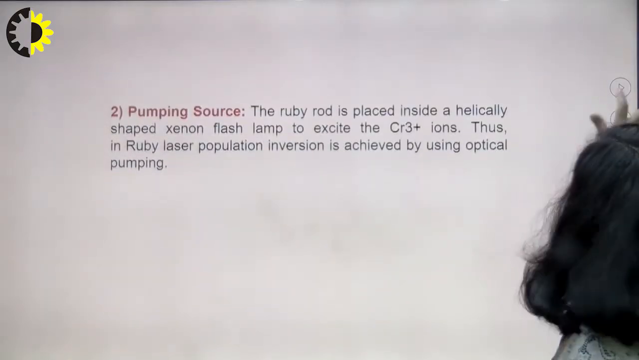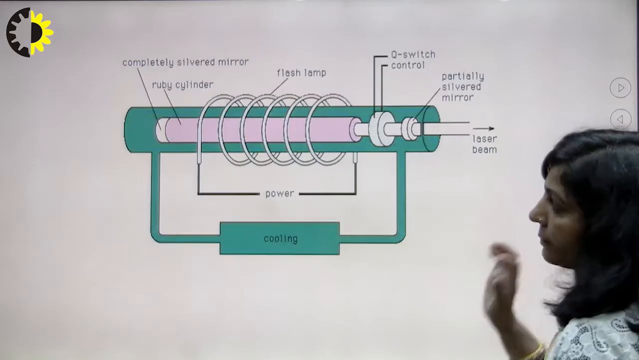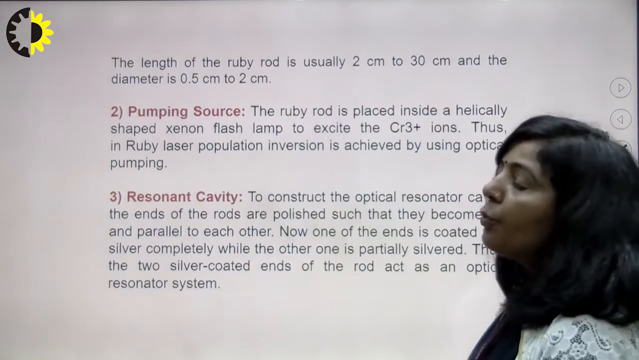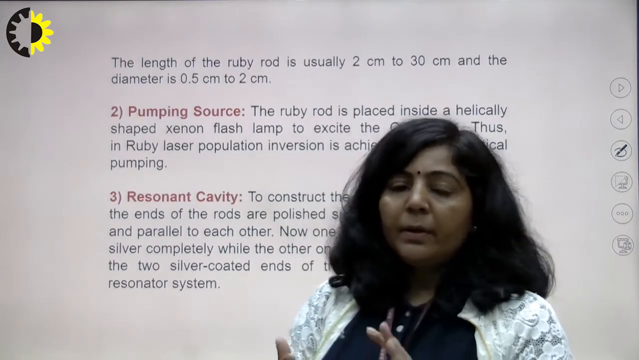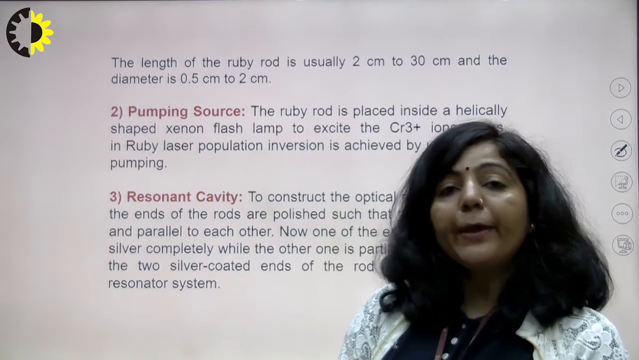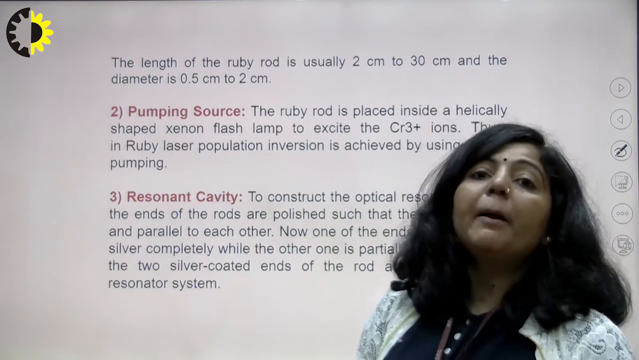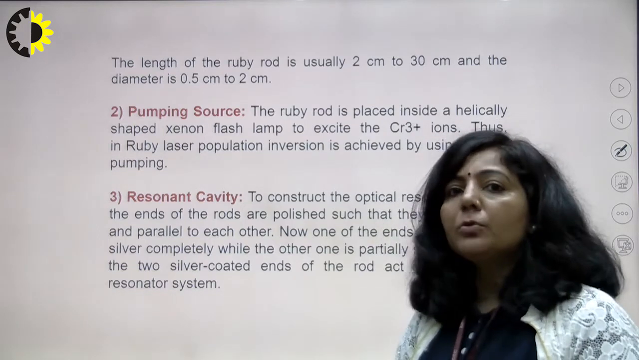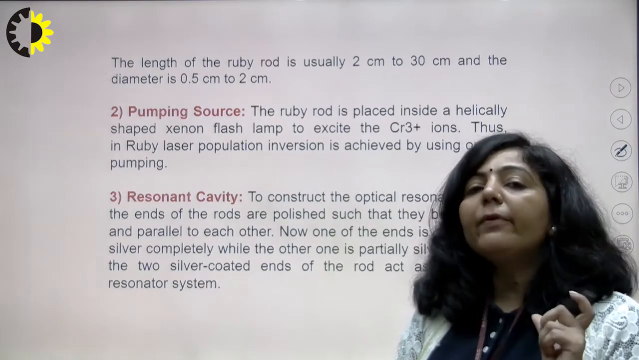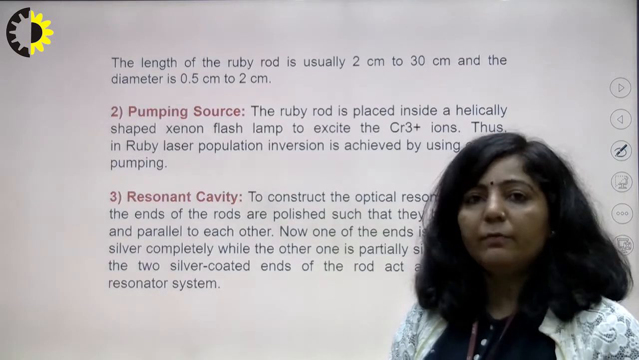Next one is pumping source. As you know, the second essential component of any laser system is its pumping source. And what is the role of pumping source? A pumping source will help to achieve population inversion.